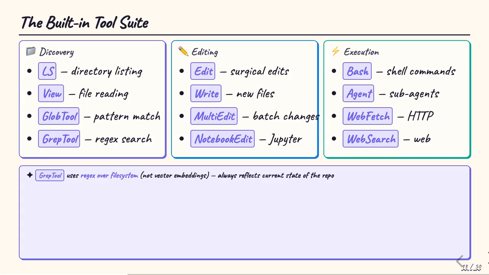Claude Code ships with a comprehensive built-in tool suite organized into 3 categories: discovery tools, LS, view, glob tool, and grep tool, let the agent map and search any codebase. Editing tools, edit, write, multi-edit, and notebook edit, let it make precise changes. Execution tools, bash, agent, web fetch, and web search, let it run commands, spawn sub-agents, and reach the internet. One key design choice: grep tool uses regex over the live file system rather than vector embeddings, ensuring the agent always sees the current state of your repo, never an outdated index.